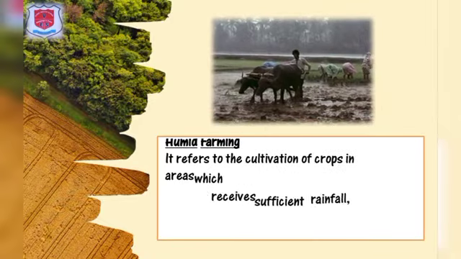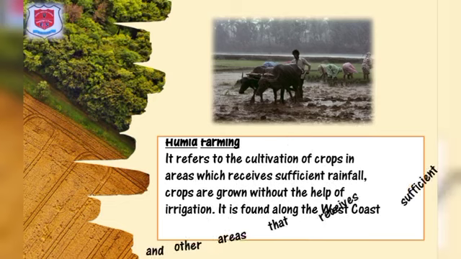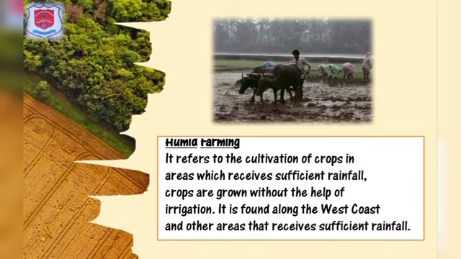Humid farming. It refers to the cultivation of crops in areas which receive sufficient rainfall. Crops are grown without the help of irrigation. It is found along the west coast and other areas that receive sufficient rainfall.